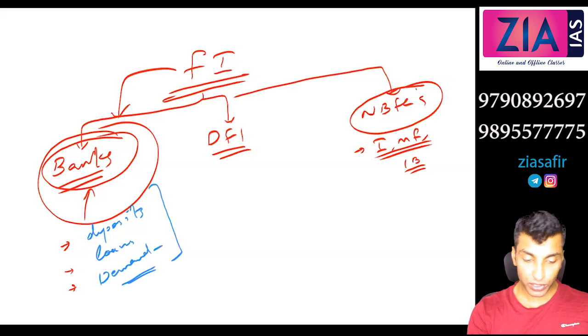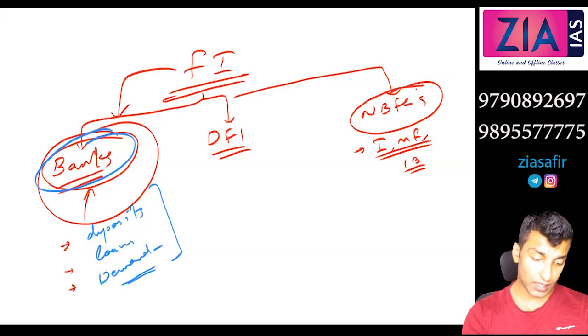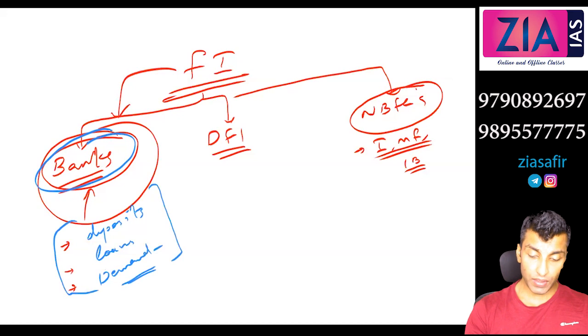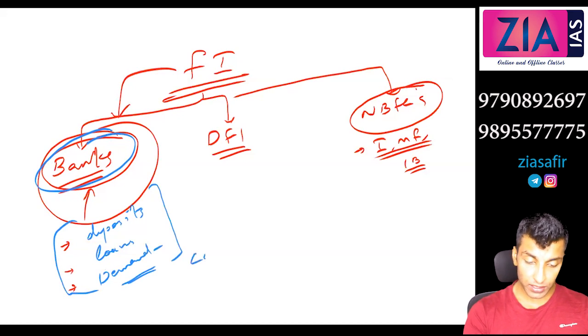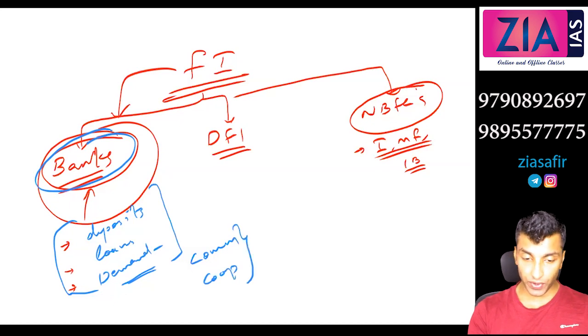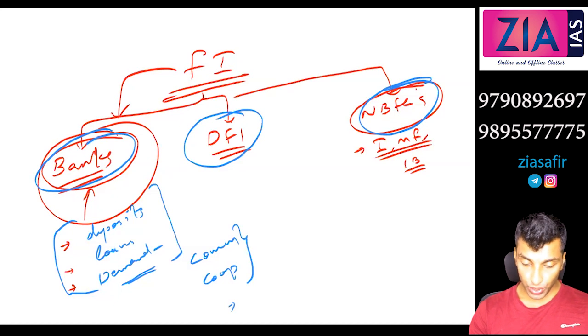So I've told you why post office banks are technically not banks, and why Muthoot Finance and all are technically not banks. Then we discussed the 3 major types of banks, and we have covered 2, right? Commercial banks and cooperative banks. So this is what we have done so far. DFIs and NBFCs we are yet to discuss, and one more in banks, that is regional rural banks. So today we will start with regional rural banks.